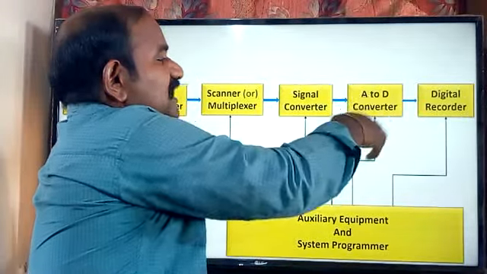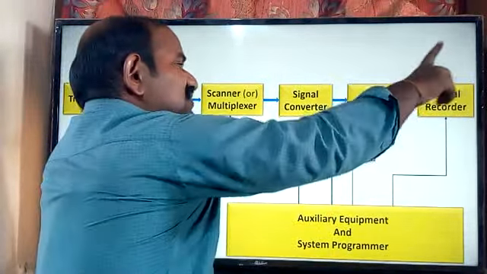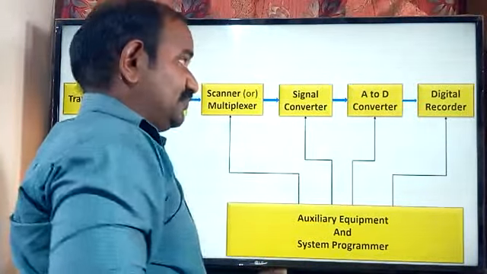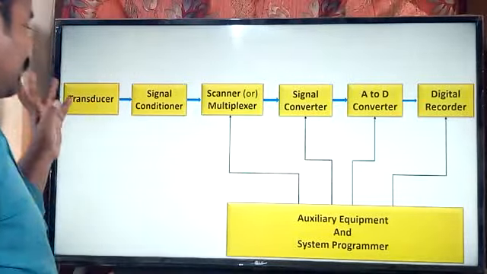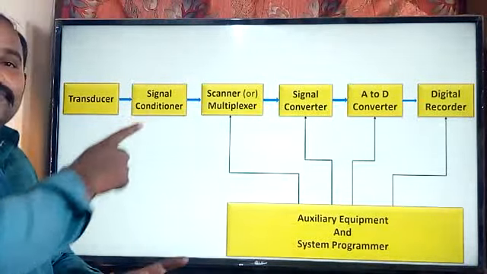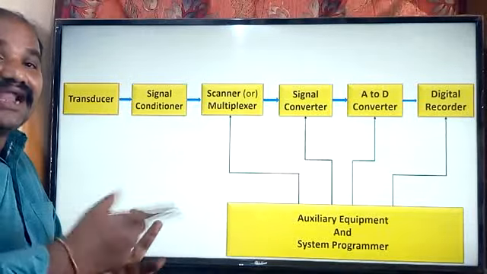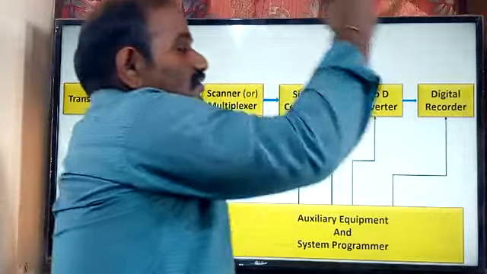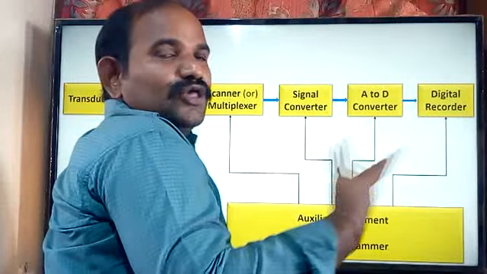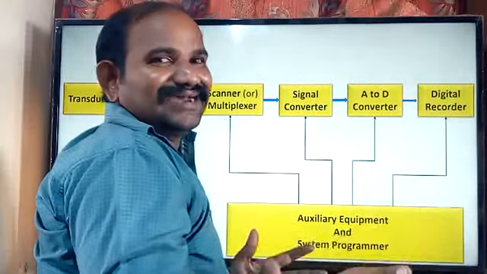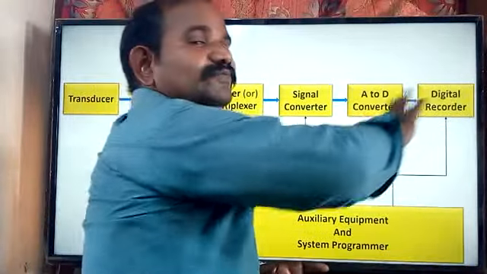Analog to digital converter: obviously here we are using the digital recorder, so we require the analog to digital conversion, because whatever output we are getting from the transducer is not digital information. The output coming from the transducer is analog information. When you would like to store that information in the digital format, the analog information should be converted into the digital format. If it is not done, then your recorder is not going to store the data.